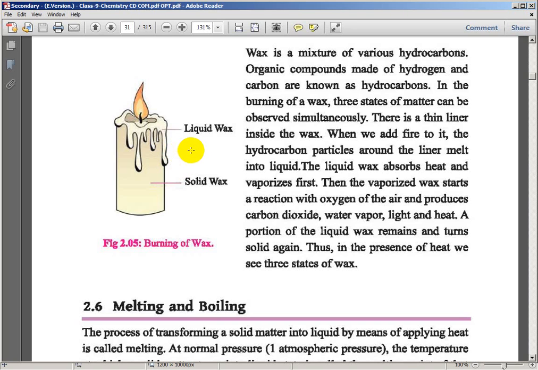What type of change occurs? Either it is a physical change or a chemical change. Melting of wax, like melting ice. Can you say what happened in the melting of wax?